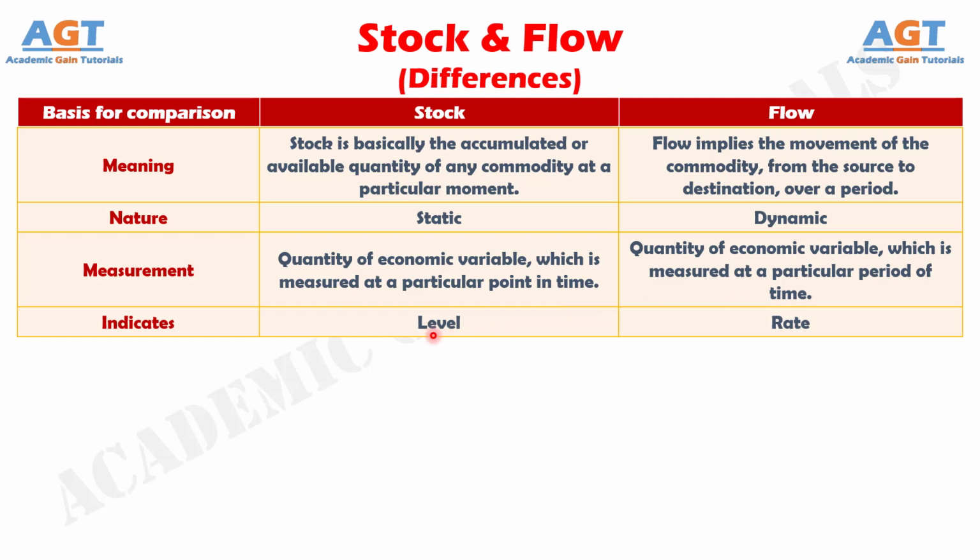Number 4. Stock determines the level of stock on a specific point in time, which is accumulated or depleted over time due to flows. Whereas, flow indicates the rate of inward and outward movement of the goods from the stock.